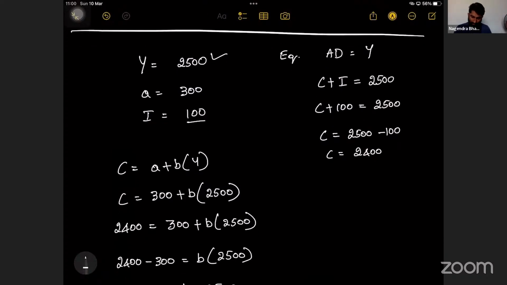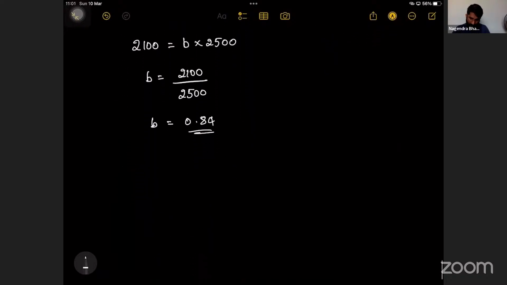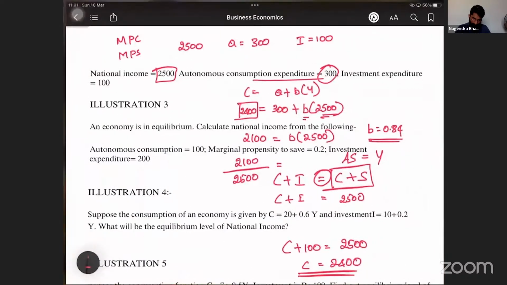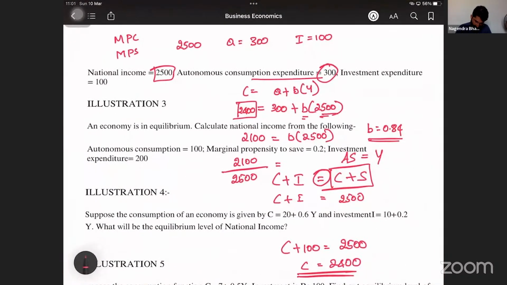Okay? Yes, no? Yes, almost everyone gave the answer. Superb, guys, superb. This is 0.84, this is the answer. Shall we try one more question? One more question, sir. Illustration number 3. Can you try it on your own?